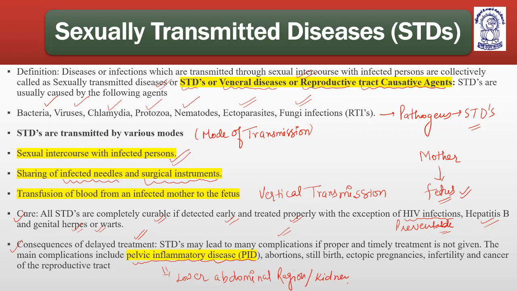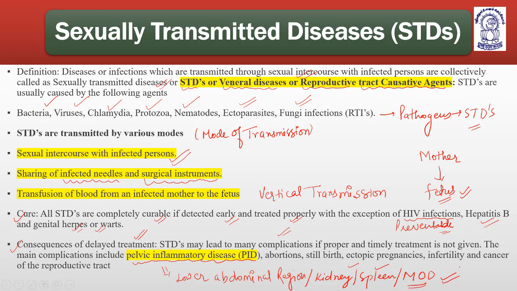Kidney, spleen, or many other organs can be involved in these STDs and can lead to multiple organ dysfunction, MOD, multiple organ dysfunction.